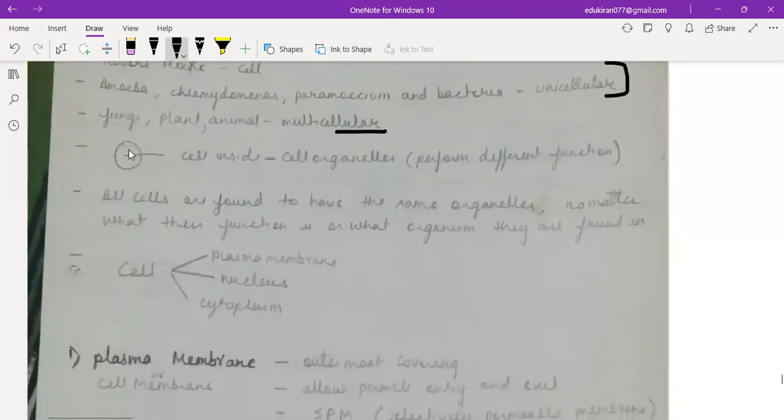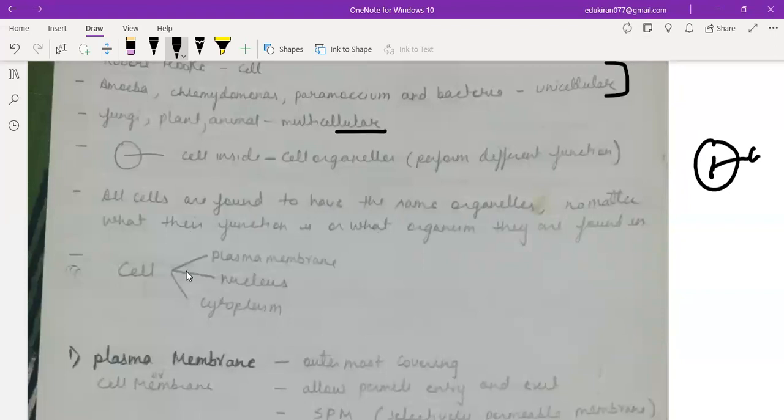Now, inside the cell you have cell organelles. They perform the different functions. I told you that the cell itself doesn't perform the function; inside the cell, they have cell organelles. The organelles perform the different functions. All cells are found to have some organelles, no matter what their function is or what organism they are found in. So all the cells have organelles, no matter what function they perform.